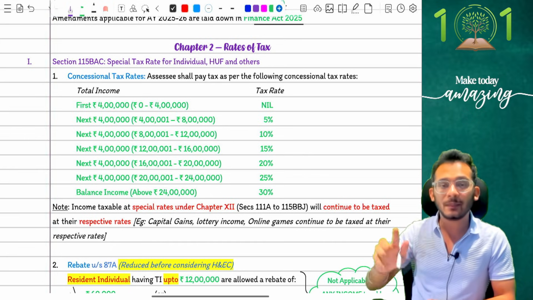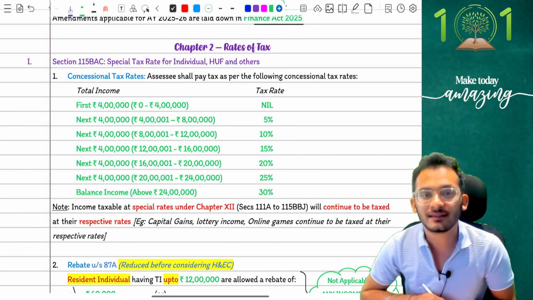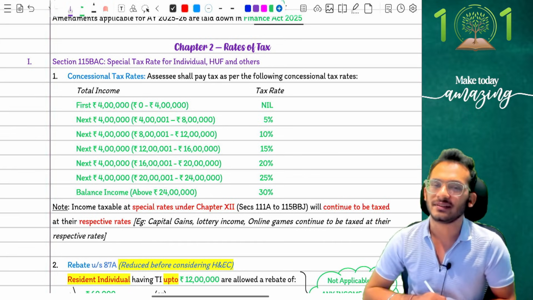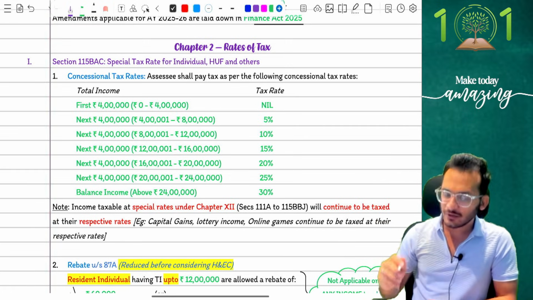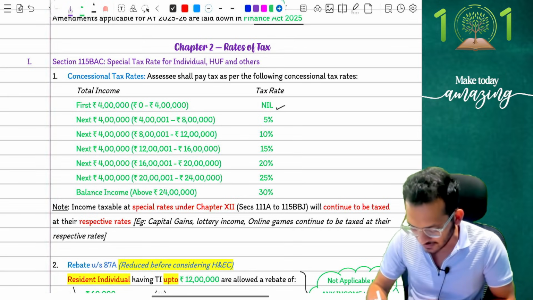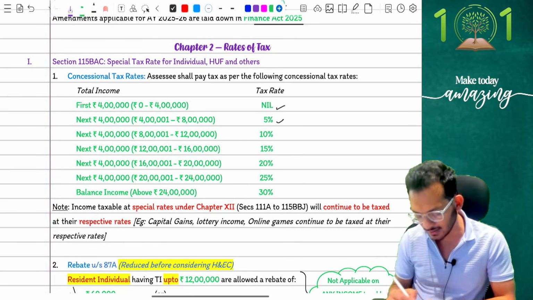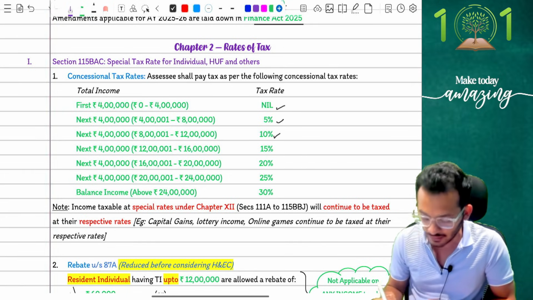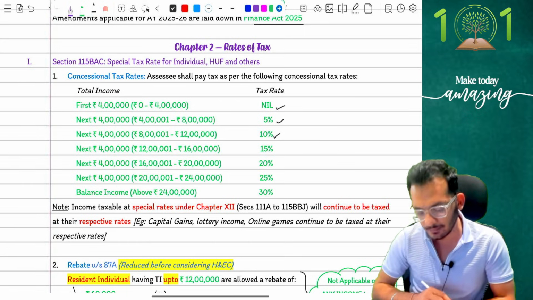for every incremental 4 lakh rupees, you'll be taxable for an incremental 5%. In simple words, for the first 4 lakh rupees, you will not be paying any tax. From 4 lakh to 8 lakh, which is an incremental 4 lakh, 5%. From 8 lakh to 12 lakh, an incremental of 10%.